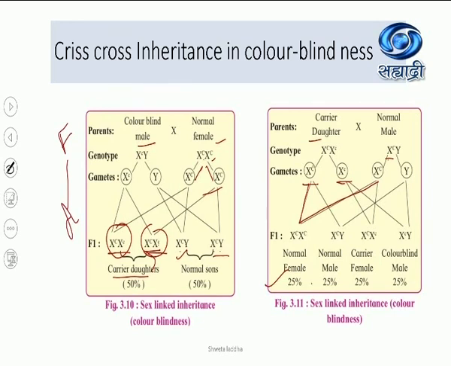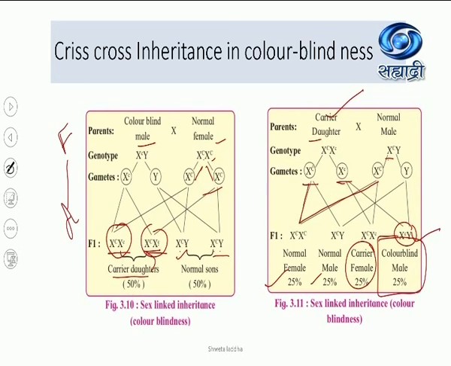X with capital C and Y, a normal male is born. X with capital C, X with small c, a carrier female is born. But look at the last case. X with recessive small c and Y, a colorblind male is formed. So again, see, the daughter was a carrier. Who is the sufferer? The son is the sufferer. The son has become colorblind. So it shows crisscross inheritance.